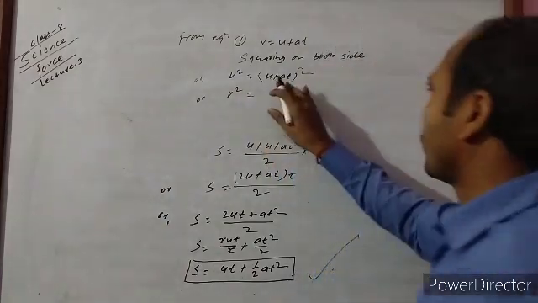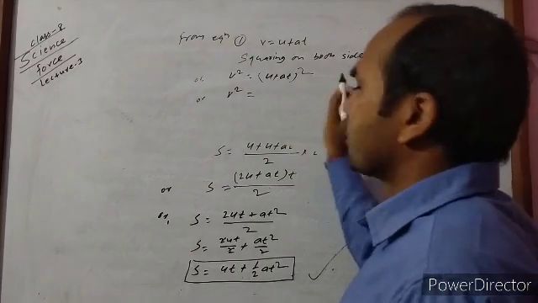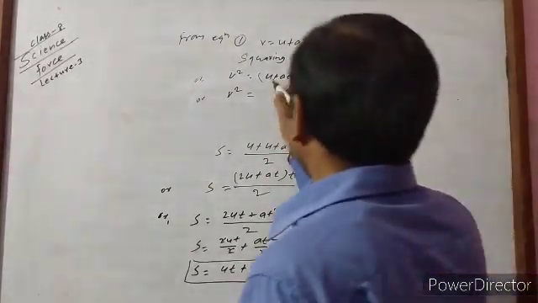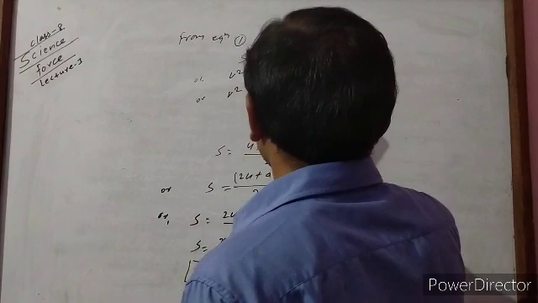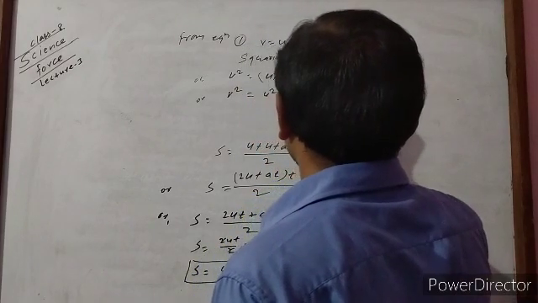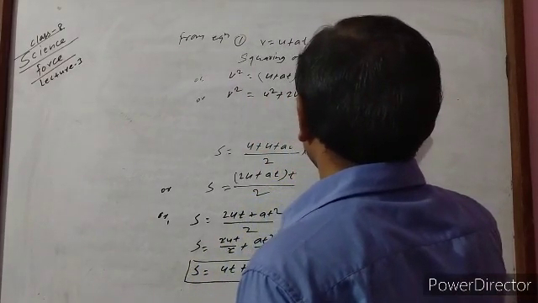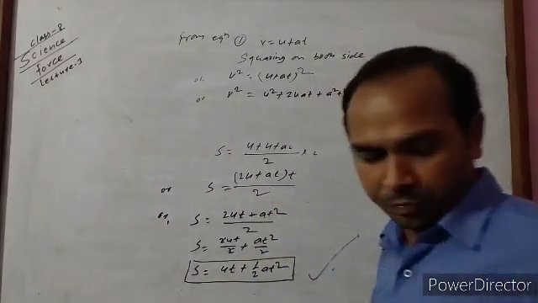This can be done on the basis of (a plus b) whole square, that is a square plus 2ab plus b square. In this way you can write.